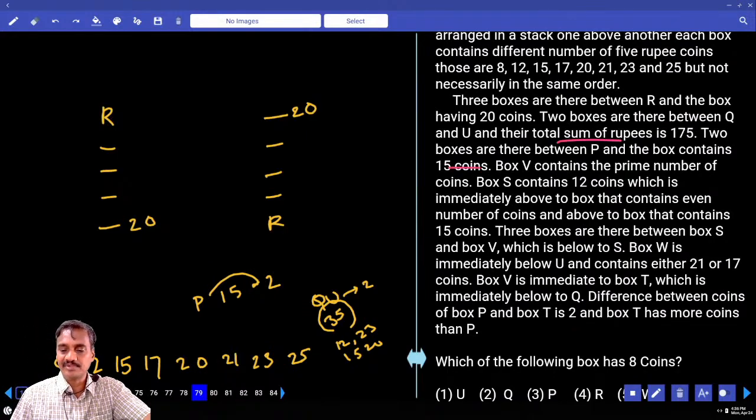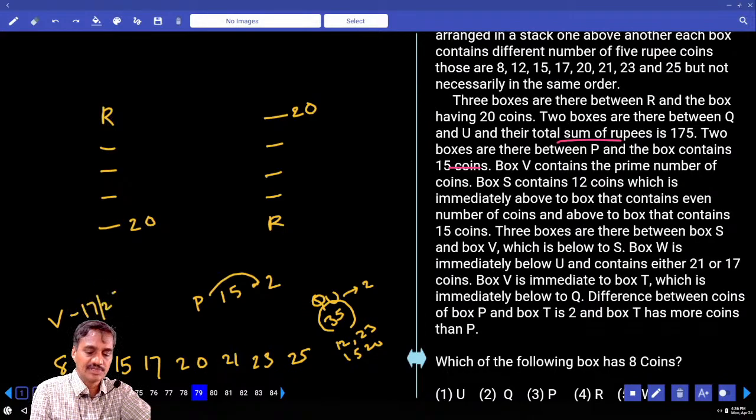And V contains a prime number of points. V can be 17 or 23. And how many possibilities do we have? 2 possibilities, V is 17 or 23.